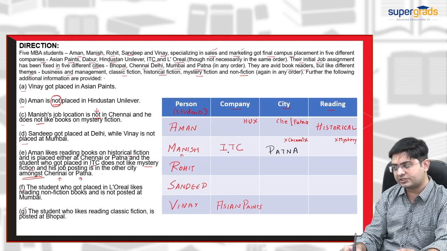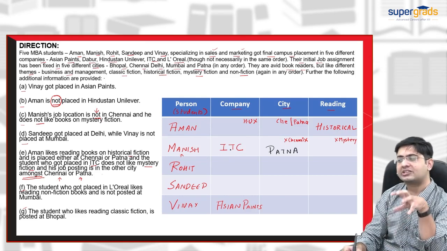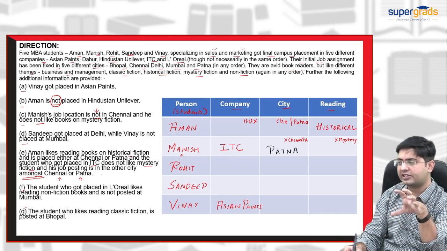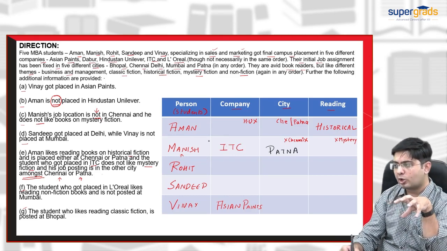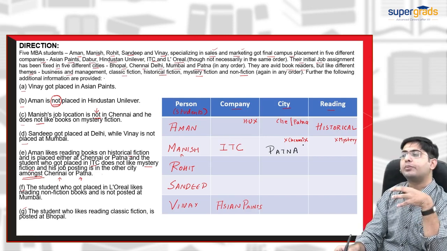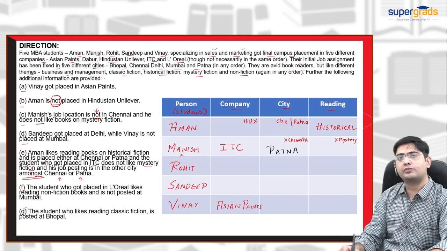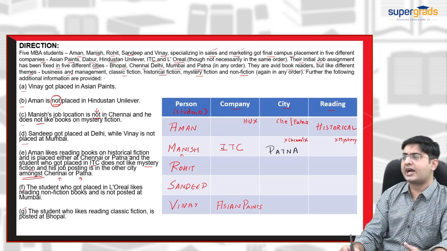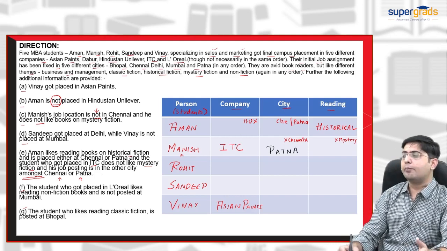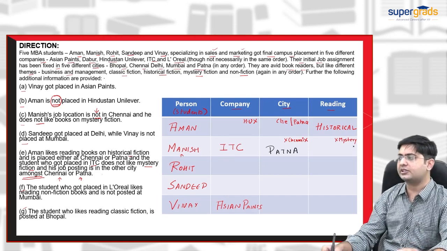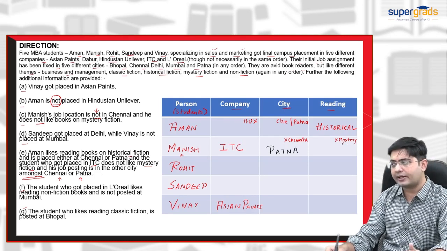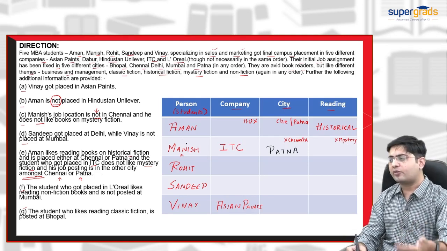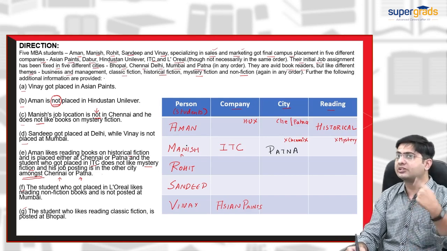For the sake of simplicity, I have kept ITC to arrange this puzzle efficiently, because the ITC person does not like mystery. So I have kept this complete information in one row in front of Manish. It could be possible that ITC does not belong to Manish, but the person from ITC does not like mystery, and we also know that Manish does not like mystery.